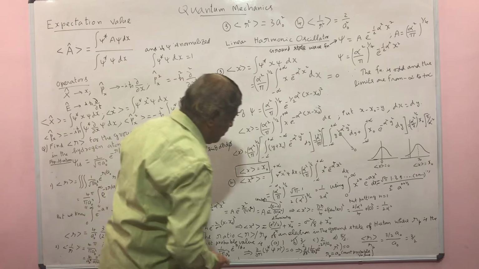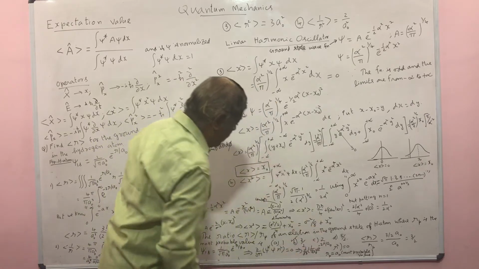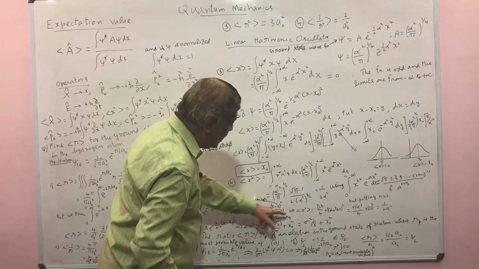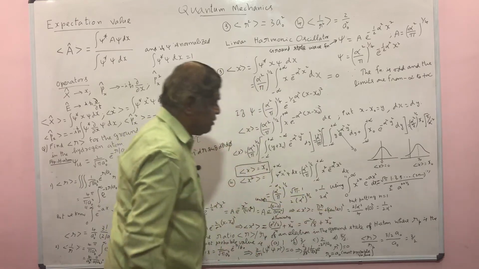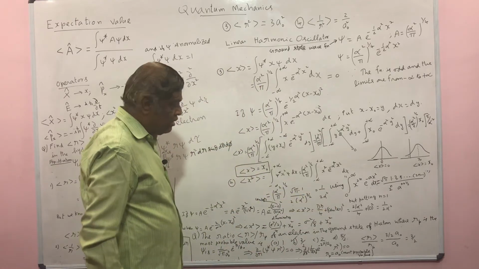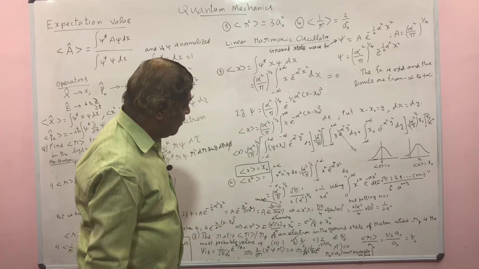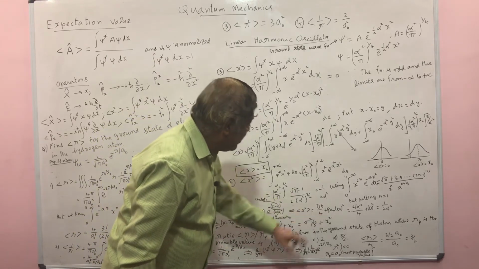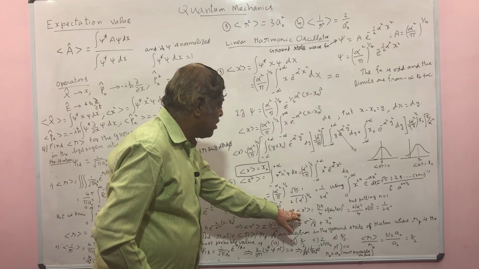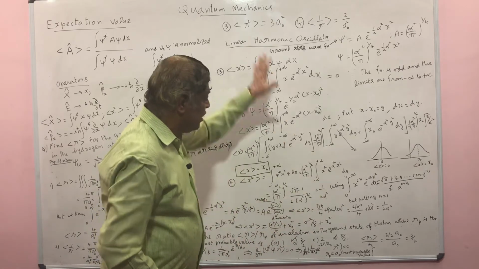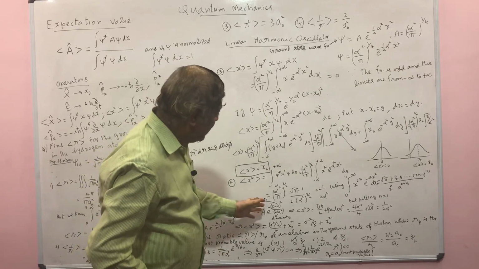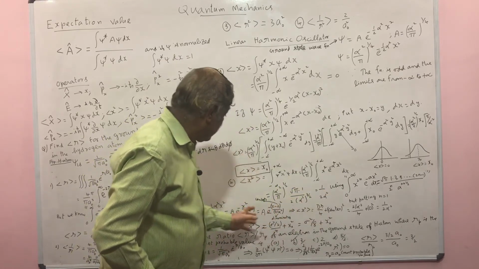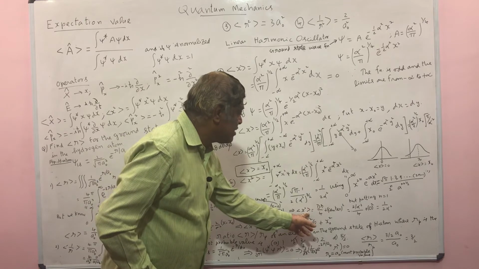So the expectation value of x square is found to be the denominator divided by 4 plus the center whole square. Using this, you can evaluate the expectation value of x square very easily without doing any solving. You can directly substitute from the given function and obtain the result very quickly.